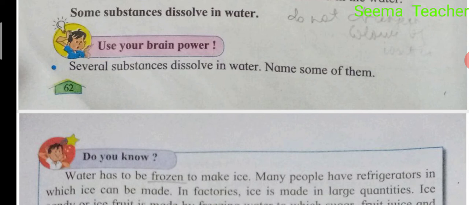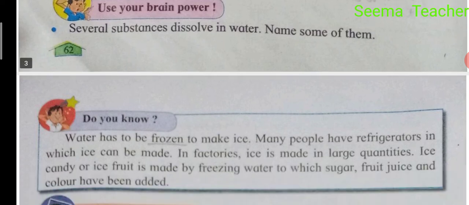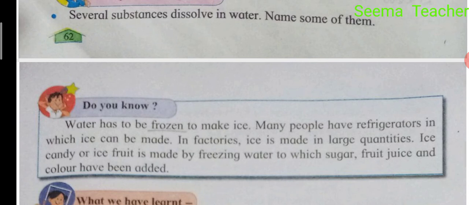Water has to be frozen to make ice. Many people have a refrigerator in which ice can be made. In factories, ice is made in large quantities. Ice candy or ice fruit is made by freezing water to which sugar, fruit juice and color have been added.